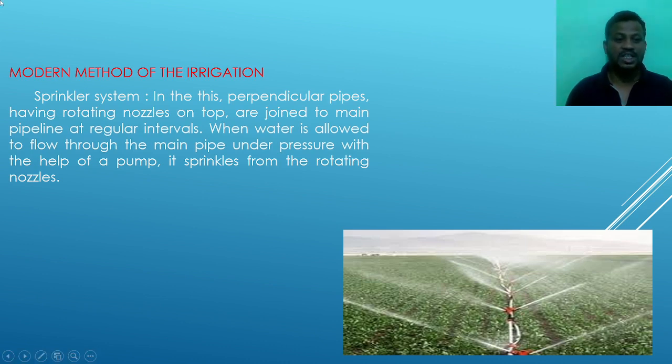Here we are going to see the sprinkling system, or the sprinkler system. In this method, there are perpendicular pipes having rotating nozzles on the top. We can see in the picture, this is the perpendicular pipe, and it has the rotating nozzles, from where the water will pump out.